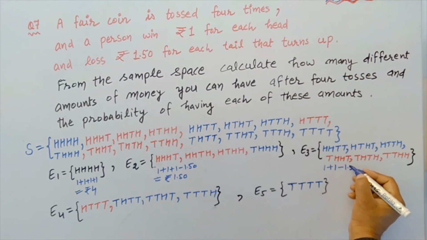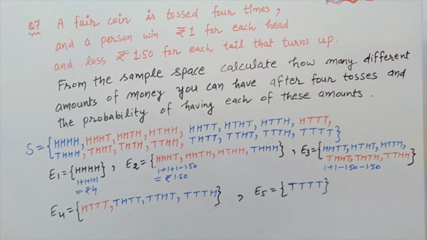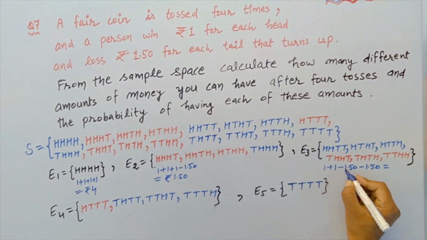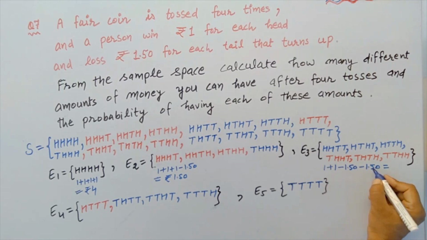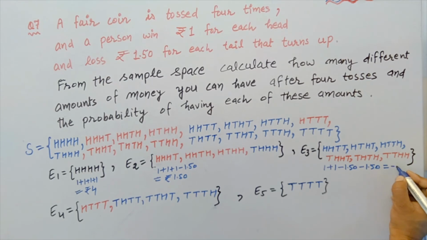Now in case of event 3, 2 times head, 2 times tail. So we say 1 plus 1, and tails mean minus 1.50 minus 1.50. This is equal to 1 plus 1 is 2, minus 1.5 minus 1.5 is 3, minus 3. 2 minus 3 is equal to minus 1 rupee.